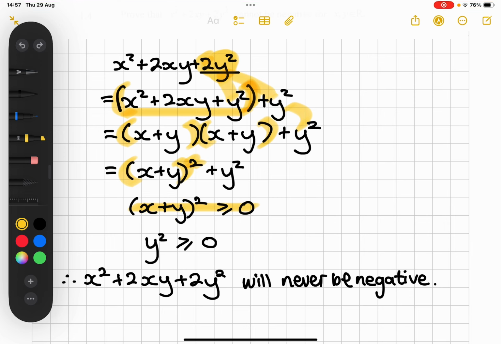And so if it's positive, it's above 0, right? And we use that same logic for this y squared here. And so when you're adding a number that will always be positive to a number that will always be positive, we end up with an expression that will never be negative. Why? Because it will always be positive.